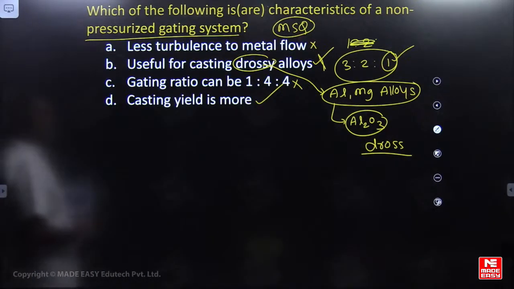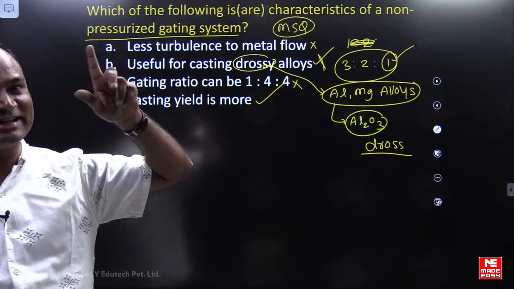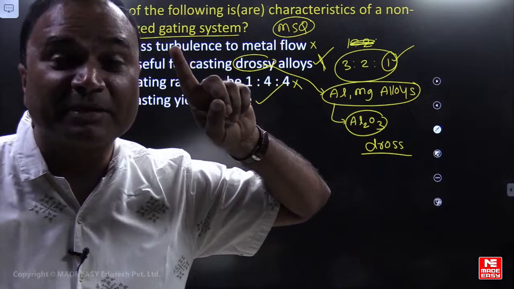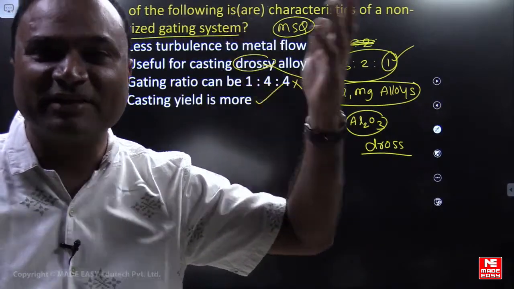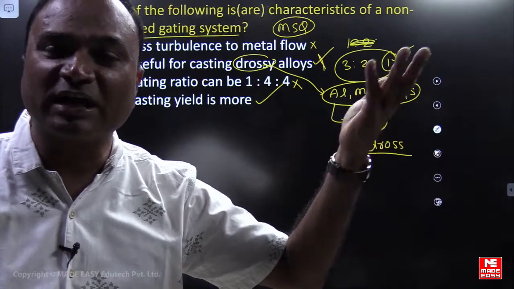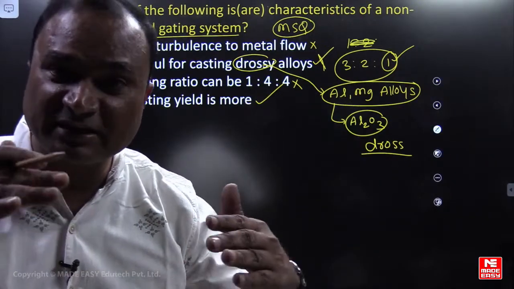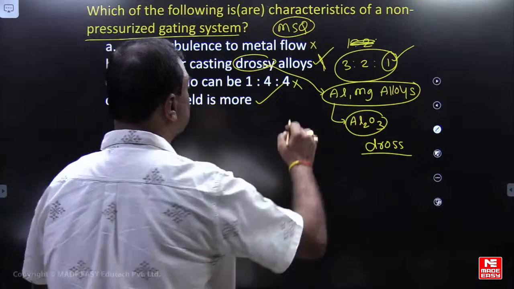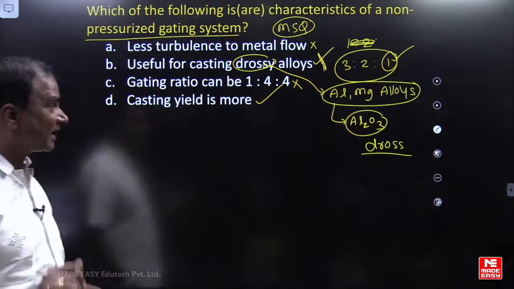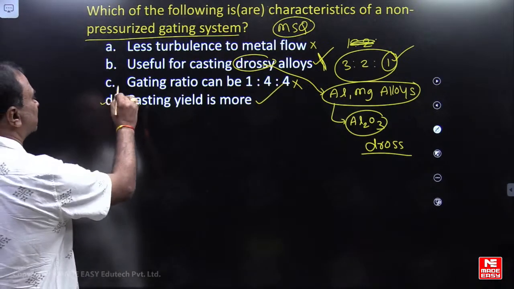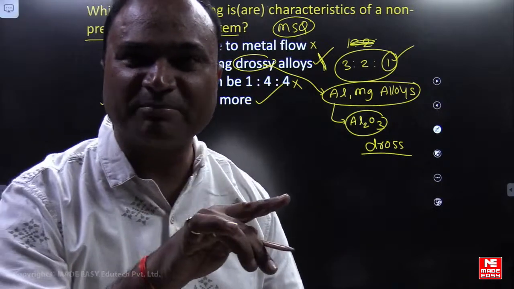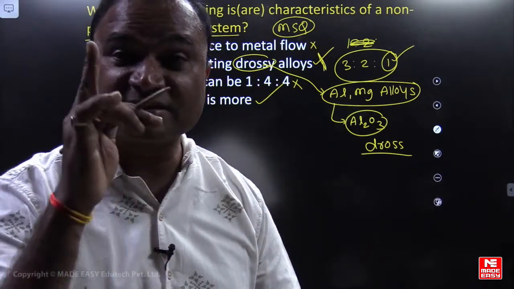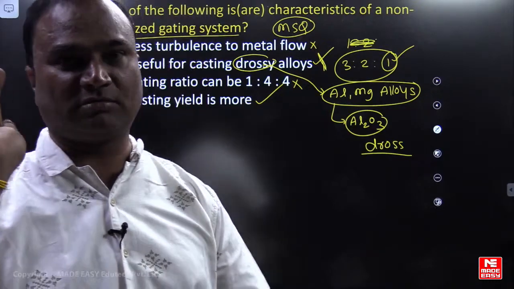How is B? Useful for casting of drossy alloys? No, I'm sorry friends, B is not correct. Pressurized gating system is used for ferrous materials. Velocity is more, so to reduce the oxide formation it is used for ferrous materials. B, second statement is also wrong. Actually, only one statement is correct, that is, casting yield is more. When compared to unpressurized gating system, in pressurized gating system, casting yield is more.